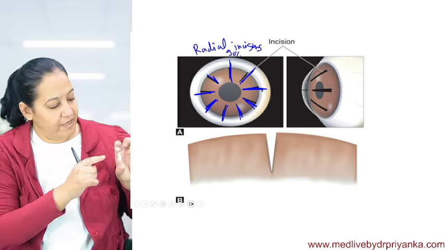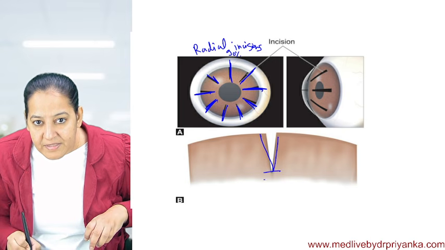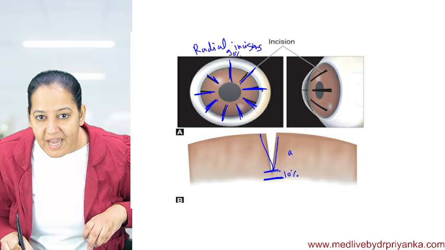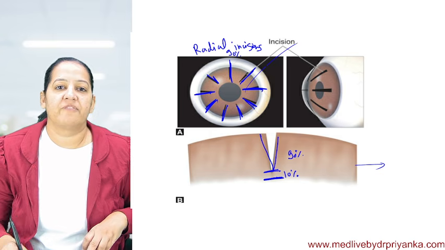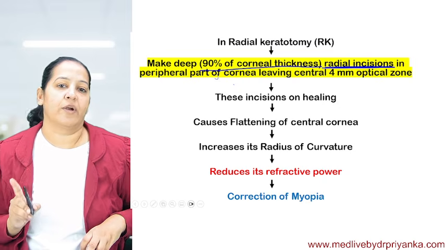If you see from the side, this is the 90% thickness. You can see that 10% is preserved. Appreciate this 10% is preserved and this 90% is cut. You can see the side section. This is the side view and this is the front view. Appreciate the front view as well as the side view. If you got it, keep responding that you are getting it.